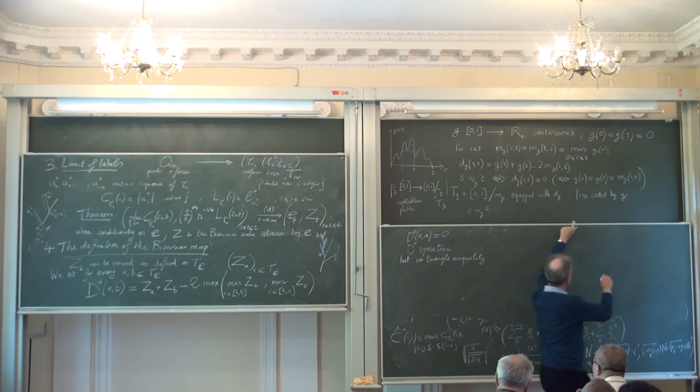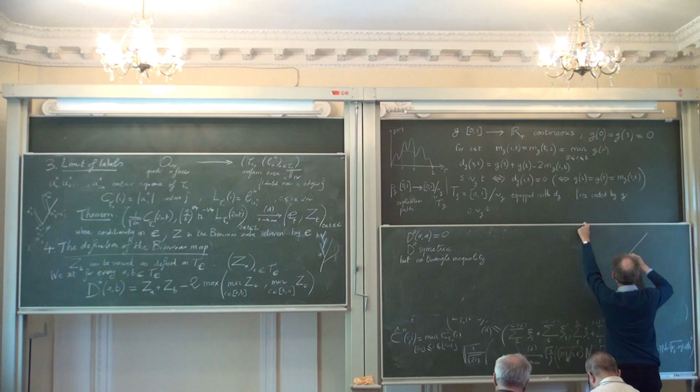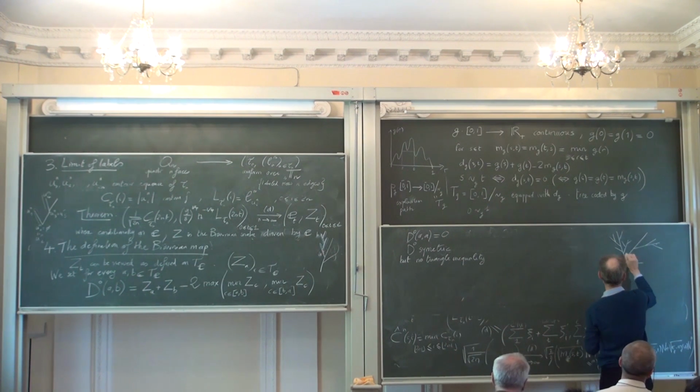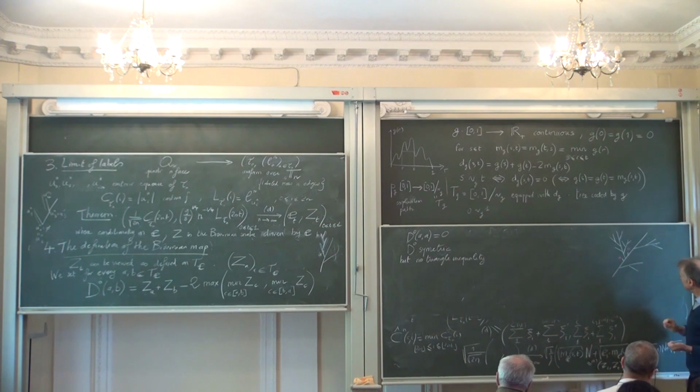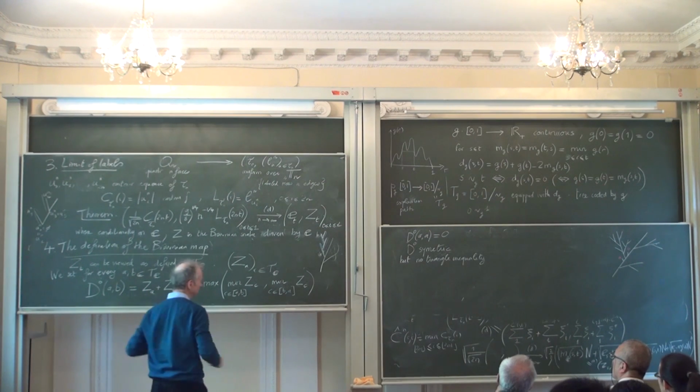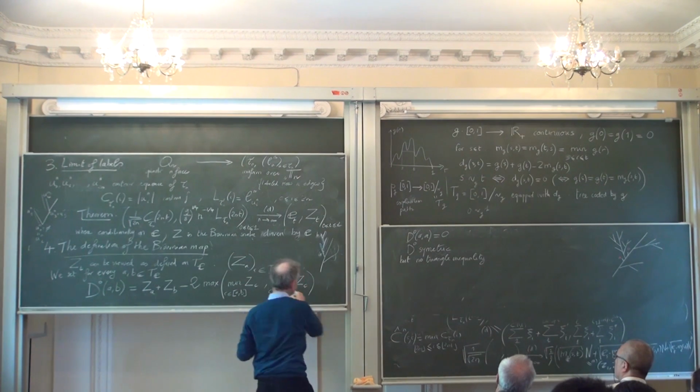And perhaps I can explain that again on a picture. Imagine that you have a situation like this. Here you have a very big branch, and here you have many. And suppose that your point A is somewhere here, and your point B is somewhere here. If you compute this quantity, you will have to look at these two minima.